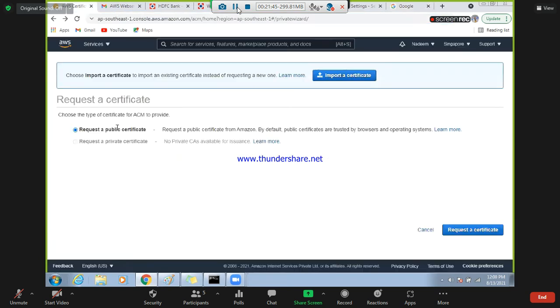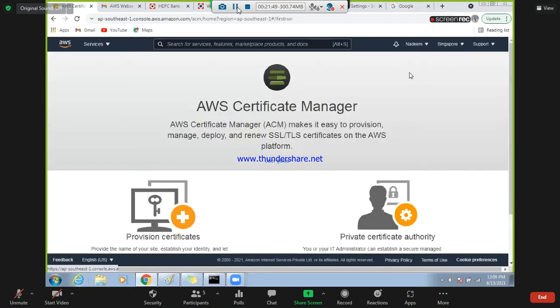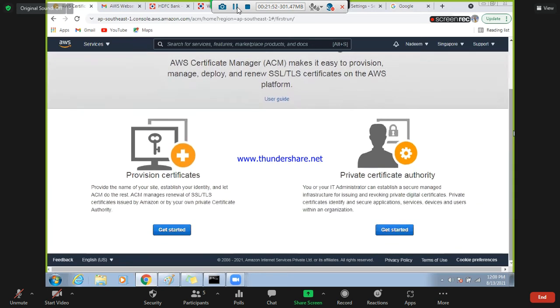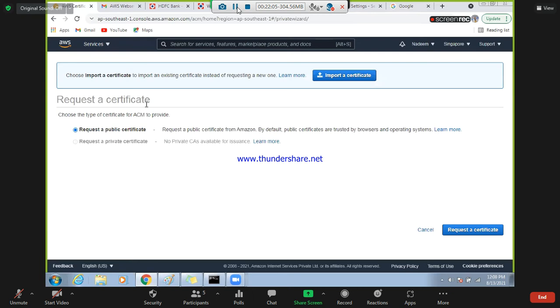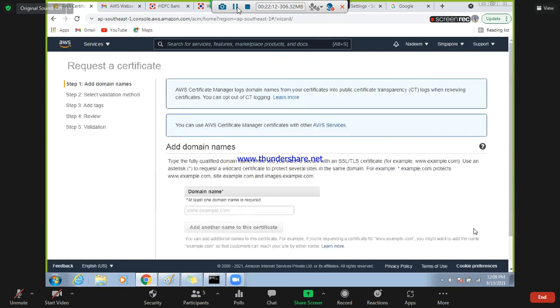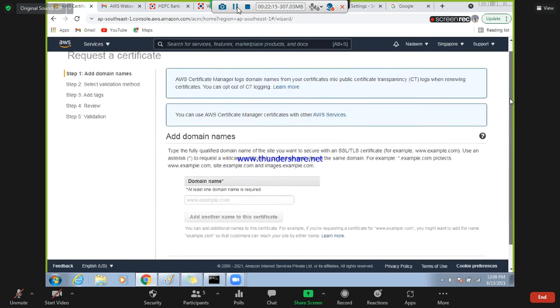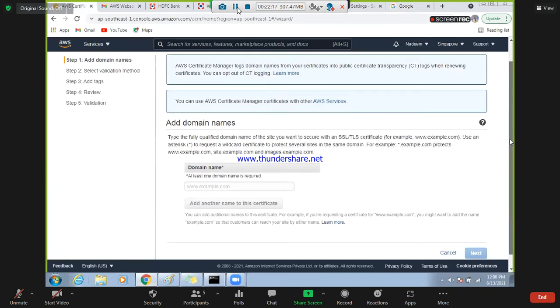So what we will do is, now here, if I cancel it, I'm in the certificate manager. Okay, so let's see if we can use this certificate for our AWS instance. So what I'm going to do is provision a certificate. Get started, request a certificate, choose the type of certificate, ACM. So request a public certificate. I'm requesting a certificate from Amazon. So it will get charged again.